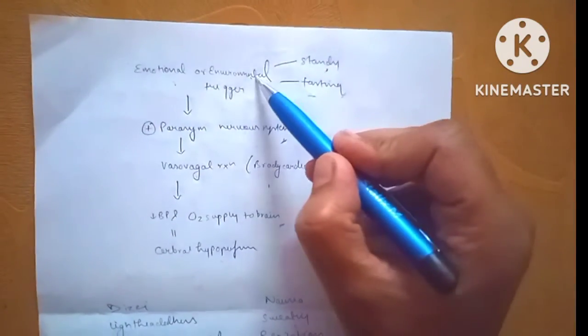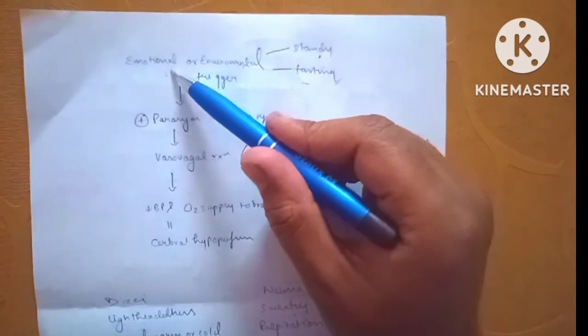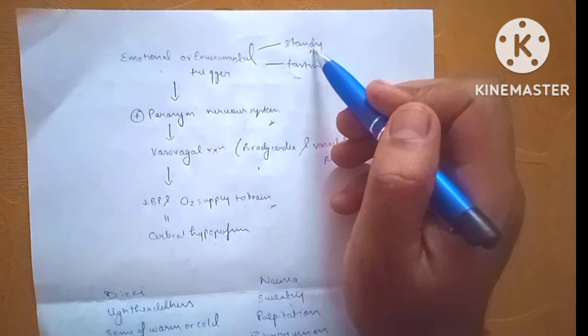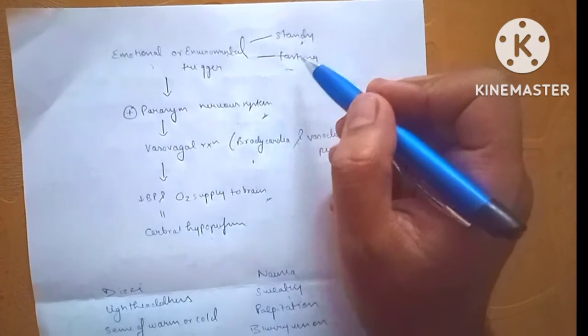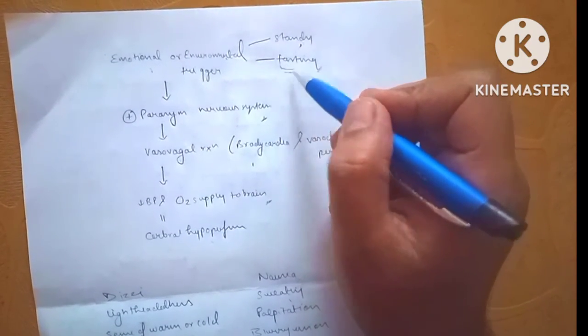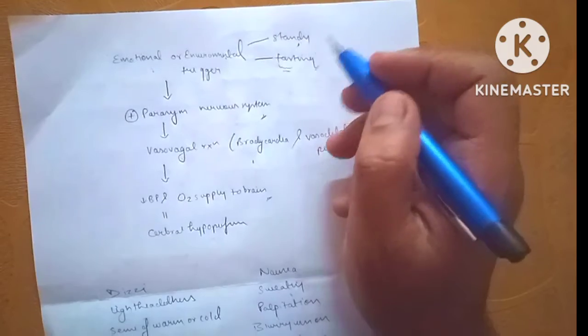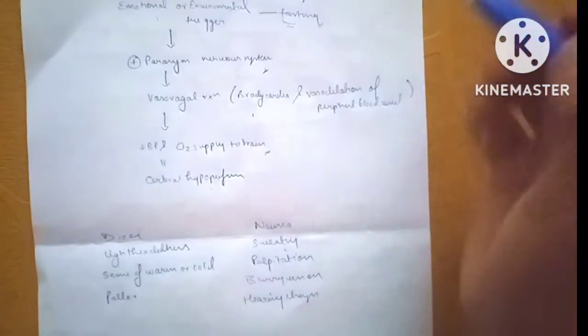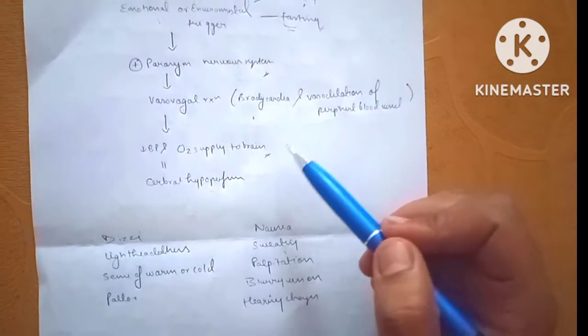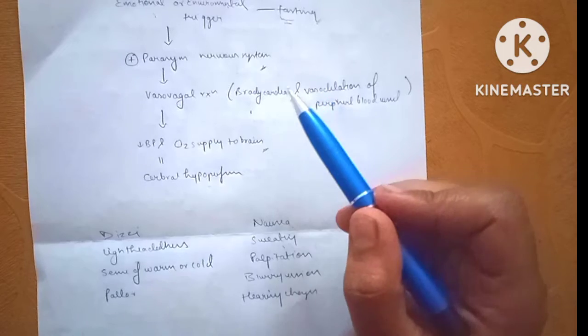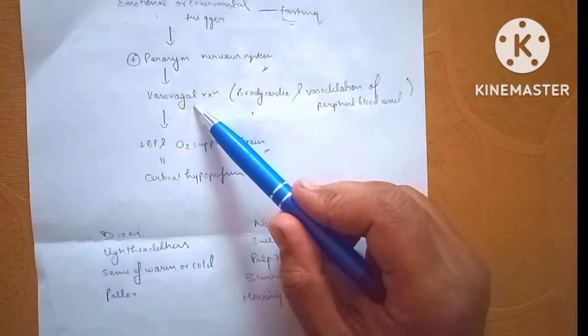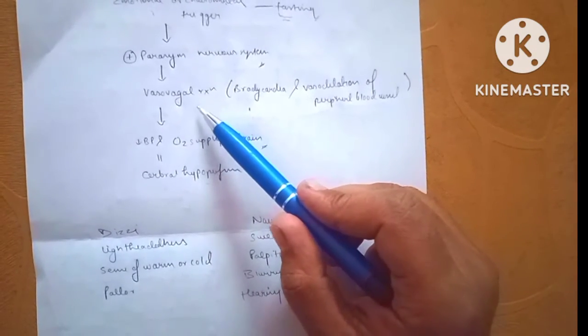In cases of environmental trigger or emotional trigger like standing for a prolonged duration in heat or a heat stroke, fasting, or just seeing blood and needles can lead to activation of the parasympathetic nervous system. This parasympathetic nervous system is nothing but the vagus nerve. This leads to a vasovagal reaction as the vagus innervates the heart.